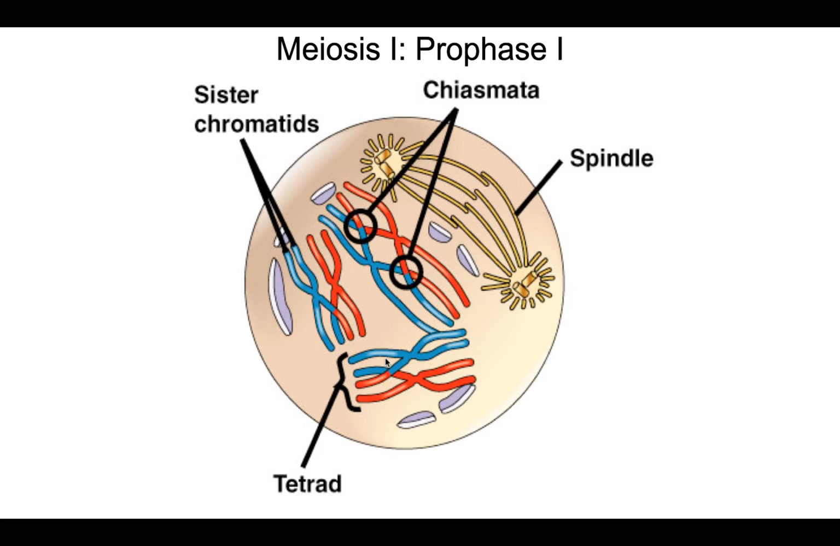At this point, some of those non-sister chromatids, right, sister chromatids from homologous chromosomes, non-sister chromatids, are beginning to cross over each other. And the point at which they cross over is called chiasmata. And at those points, there is recombination occurring.